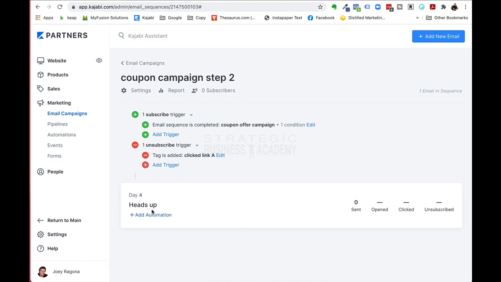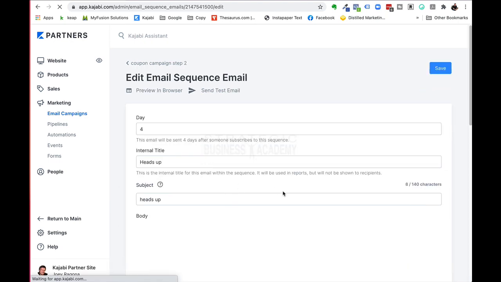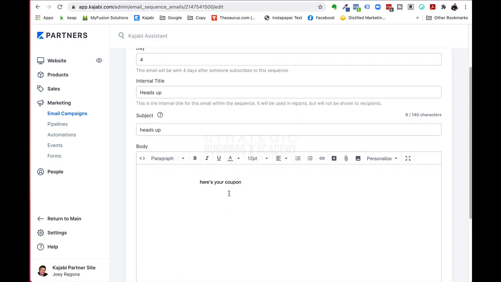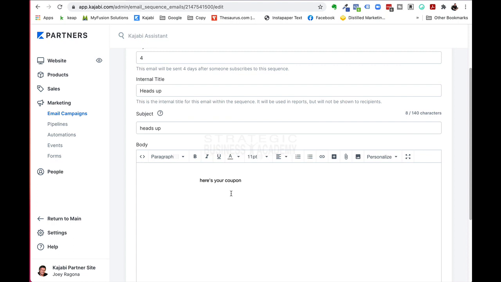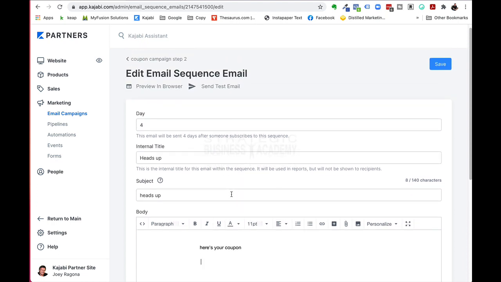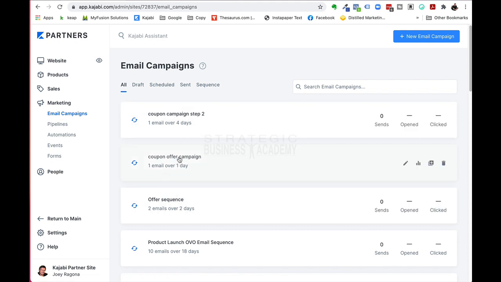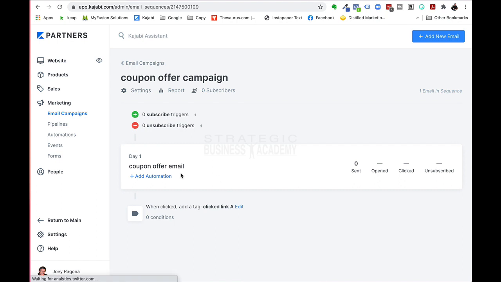So this now will have this email here, however you want it. We'll have, hey, blah, blah, blah. Here's your coupon. Then you add the coupon in or whatever you want to do. And only the people that in this particular instance did not click on the email before in that first campaign, which was this one here, coupon offer campaign, which I'm going to rename to step number 1, just so we get that right, will not go into that other sequence. And there is how you automate this.